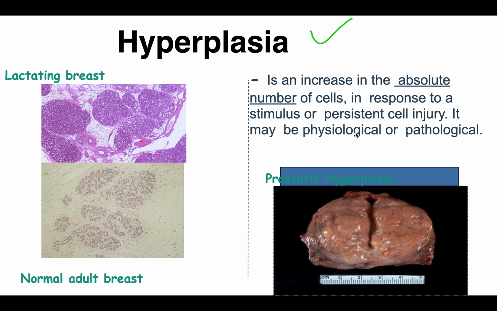Then hyperplasia is an increase in the number of cells. It can be pathological, it can be physiological. So like in lactation, there is an increase in the number of cells. In prostatic hyperplasia, there is an increase in the number of cells.